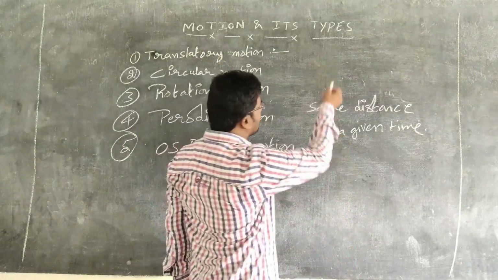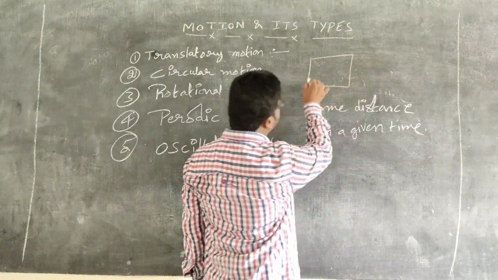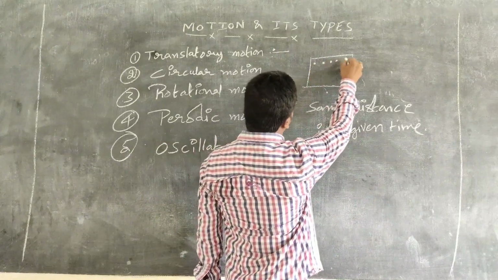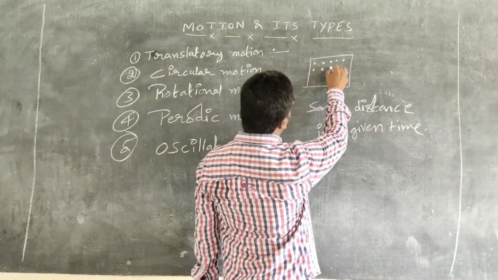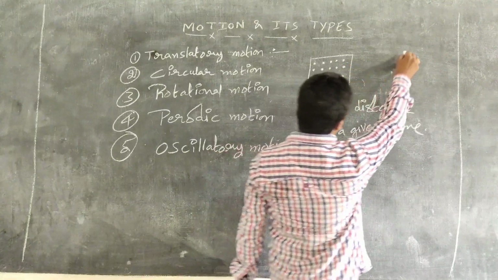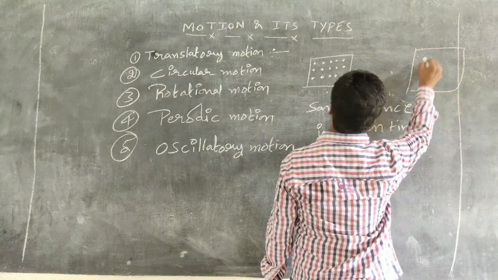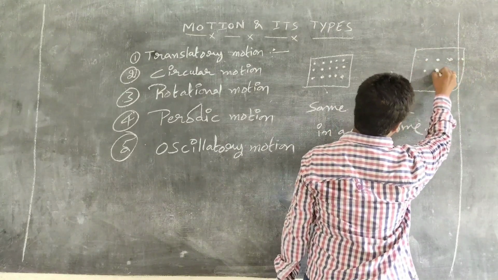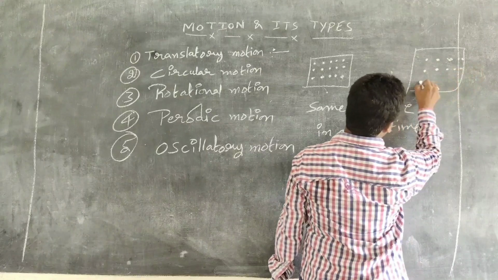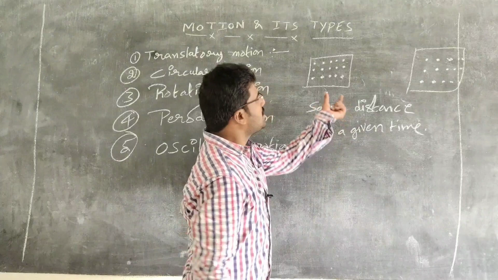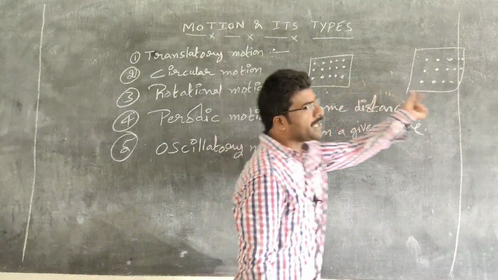See another example. Let us consider this is a body. This body has different parts like this. Now, let us consider the body has moved from here to here.